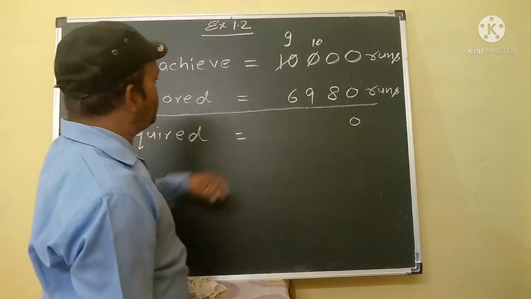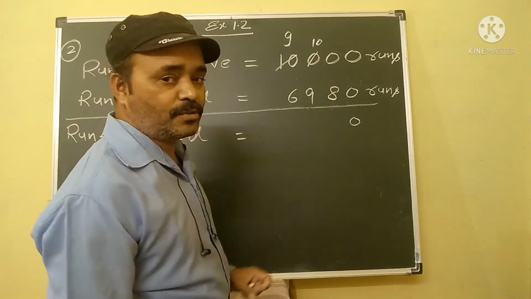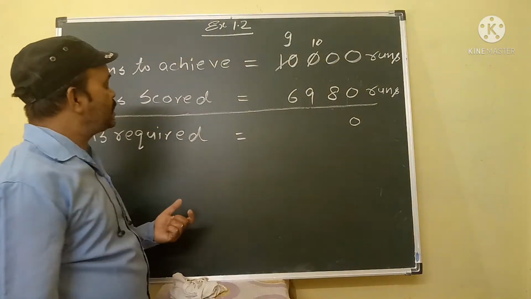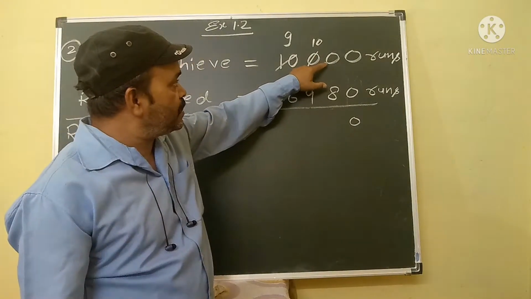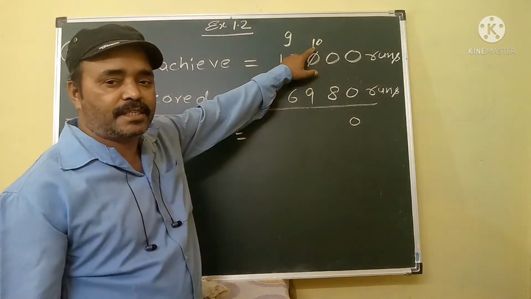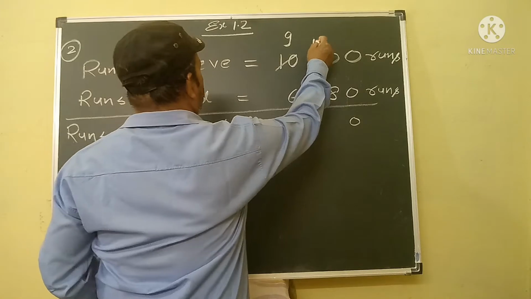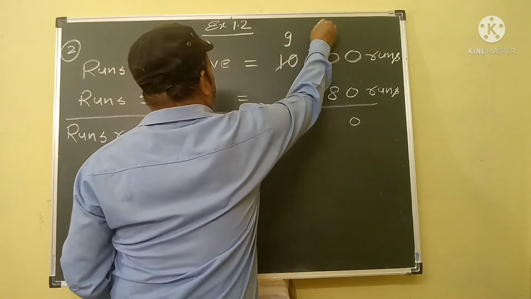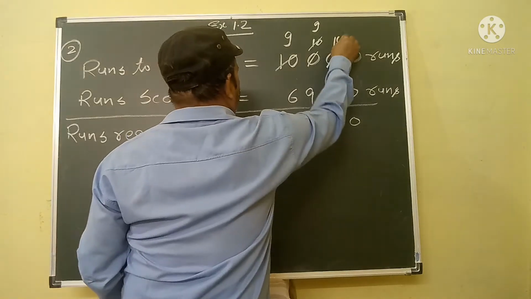In that condition we cannot subtract 8 from 0, so we take one from the nearest number. The nearest number is 10. So 10 converted to 9 and this 0 converted to 10.